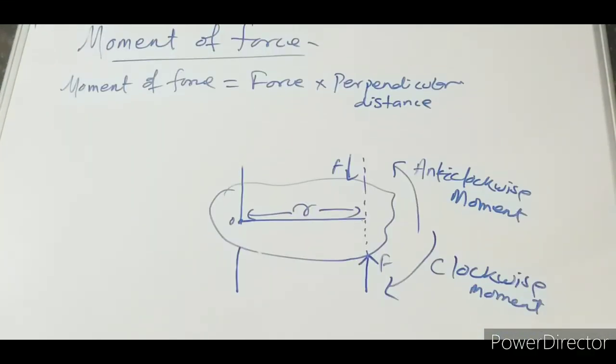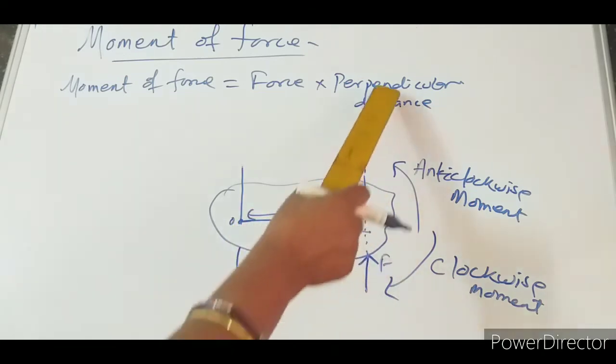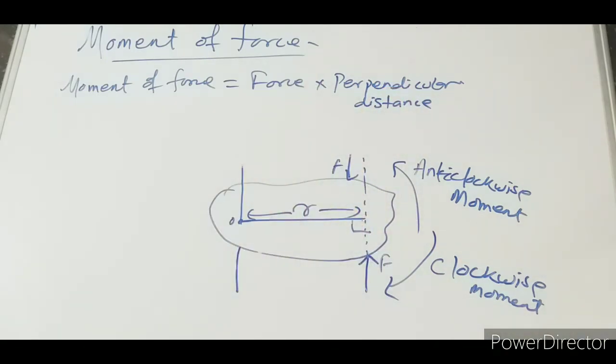So how to calculate moment of force? Moment of force is the product of the force exerted on the body and the perpendicular distance. Why perpendicular distance? Because this makes them perpendicular to each other. This is the perpendicular distance between the point of force and the fulcrum. Perpendicular distance is the distance between the fulcrum and the line of action of force. So r can be taken here as the perpendicular distance.